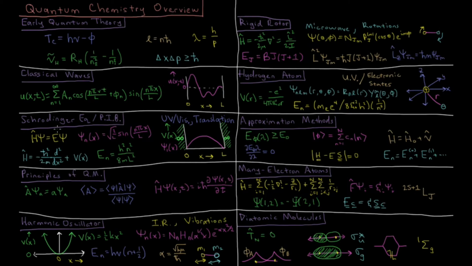Then moving on to more traditional quantum mechanics, starting with the Schrödinger equation, H psi equals E psi, solving for the wave function, which specifies the state of a system and its energies. We have the Hamiltonian operator, which tells us the kinetic energy and the potential energy of our given wave function.